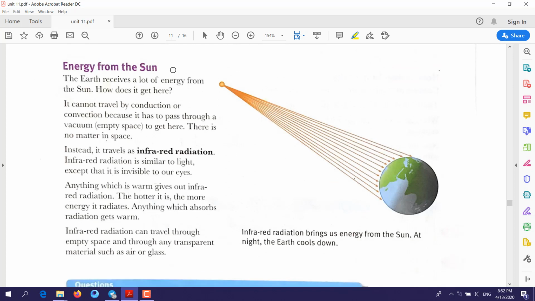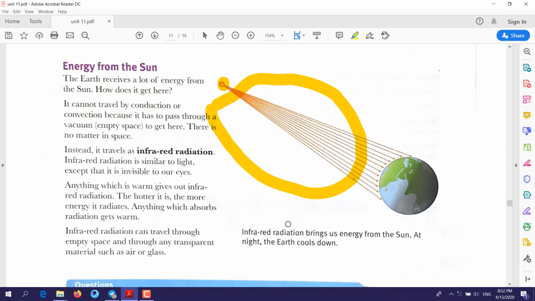Let's take this example: sun, earth. The sun sends energy to the earth. As you know, between the sun and the earth, in this distance, it's empty space. There is no matter in it, there is no air, there are no particles of air.